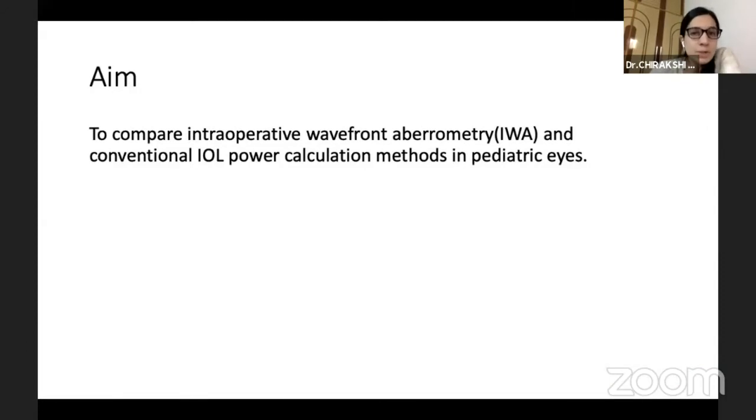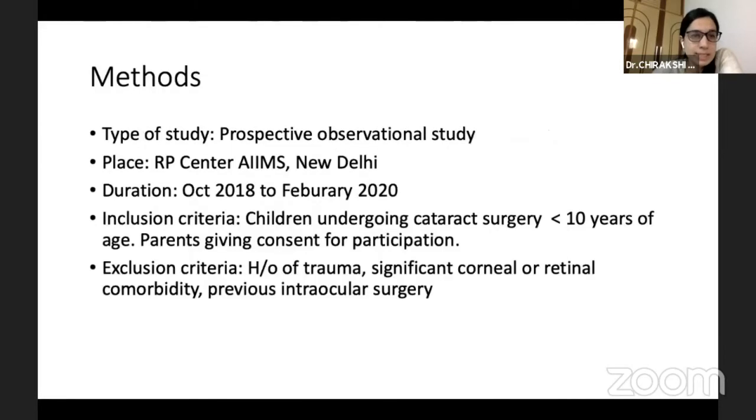My aim was to compare intraoperative wavefront aberrometry and conventional IOL power calculation in pediatric eyes. It was a prospective observational study done at RP Center, New Delhi. It started in October 2018 and concluded in February 2020. Children undergoing cataract surgery less than 10 years of age were included, whose parents were willing to give consent. Any history of trauma, significant corneal or retinal comorbidity, or previous intraocular surgery were excluded.